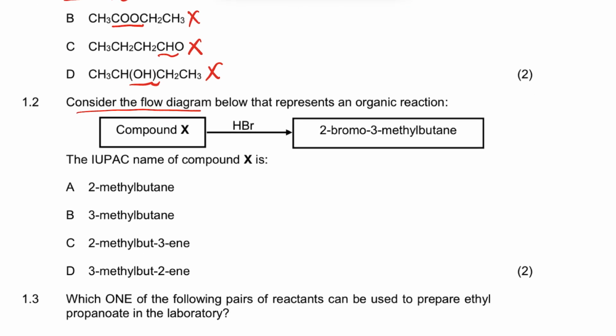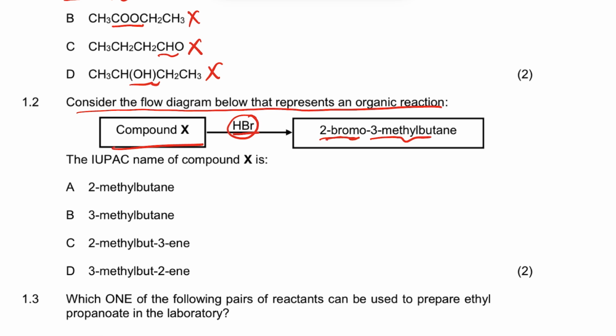Now it says, consider the following flow diagram representing organic compounds. We have compound X, and then what is added there to that compound X? We added the HBr. So which means this one is an addition, right? So what happened there, it's going to be 2-bromo 3-methyl, right?